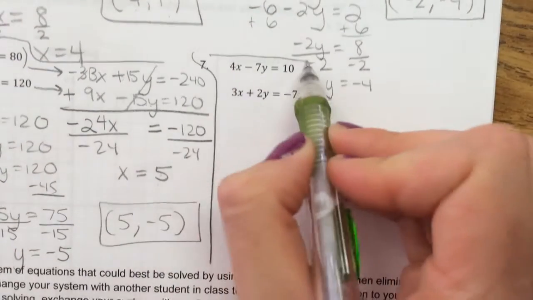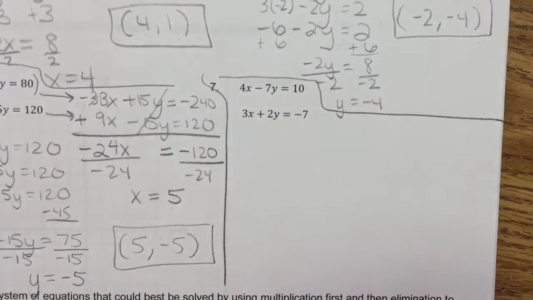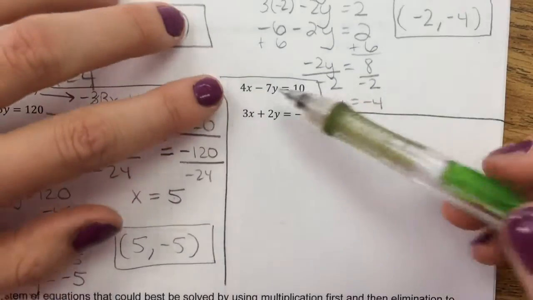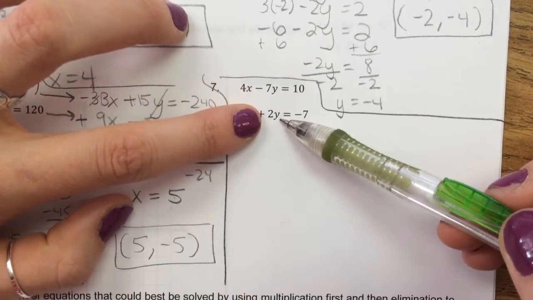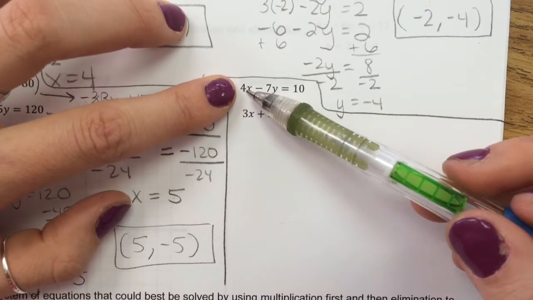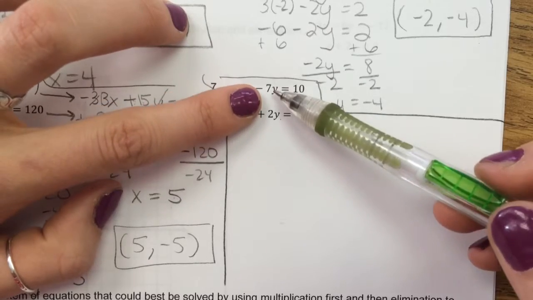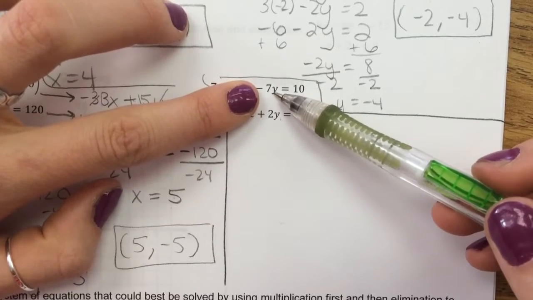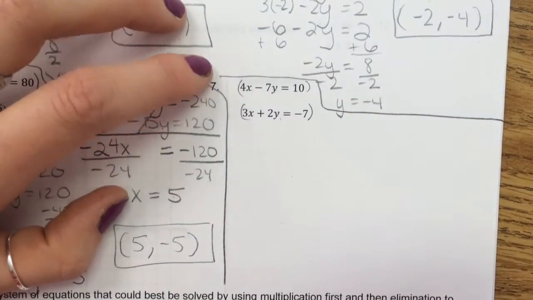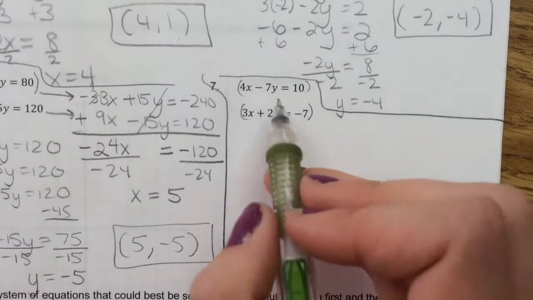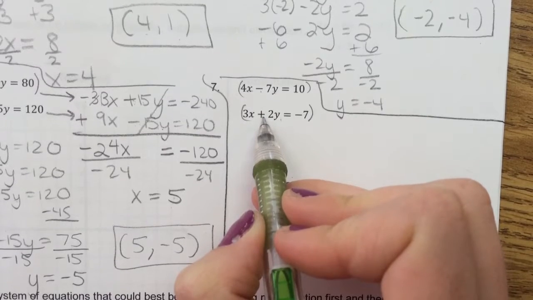And number 7. So to start, the first question you should ask yourself is, can I easily get from the one x to the other or one y to the other in order to eliminate the variables? So the x's, can I easily get from 4 to 3 or 3 to 4? No, there's nothing I can multiply it by to get to the other. What about from 7 to 2 or 2 to 7? No. So I'm going to have to multiply both equations by something in order to end up with a number we can eliminate. I'm going to work with the y's because this already has a negative and this already has a positive. So I know if I get them to be the same number, they'll be eliminated.